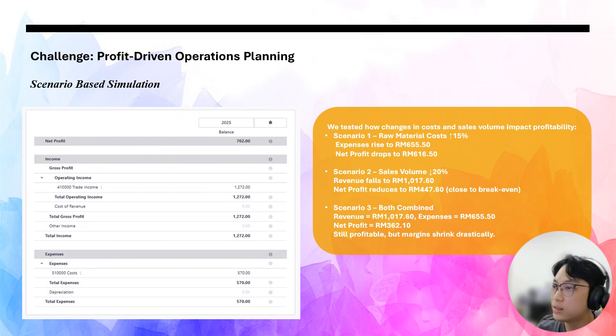Finally, in the worst-case combined scenario where sales drop 20% and costs rise 15%, profit goes down further to 362.10. While still positive, it shows the business would face significant pressure on margins. This kind of simulation helps us prepare for risk and make informed decisions, like adjusting pricing or reducing the cost.